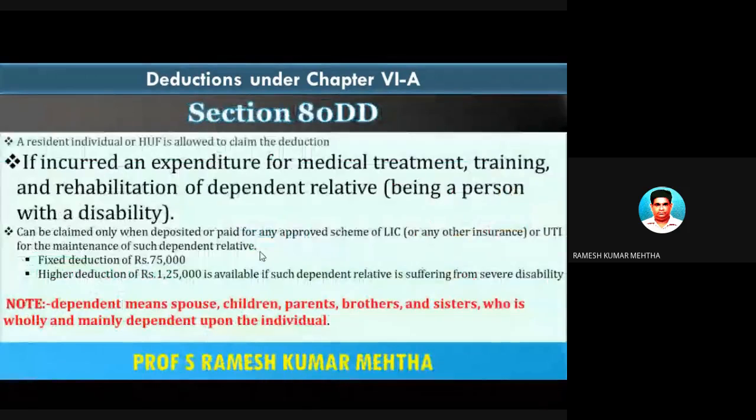Next one is section 80DD. So we have seen 80C, 80CCC, 80CCD, and 80D. Now let's talk about and understand deductions under section 80DD. Now what do you mean by section 80DD?